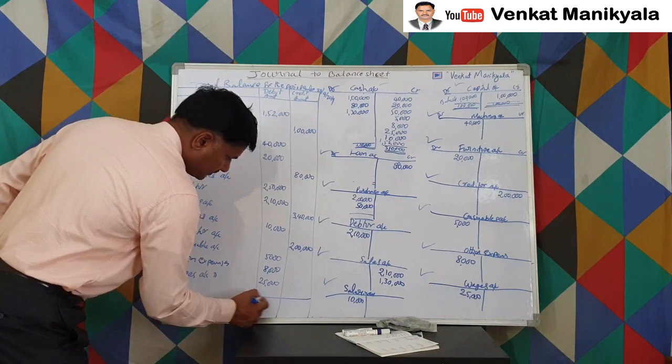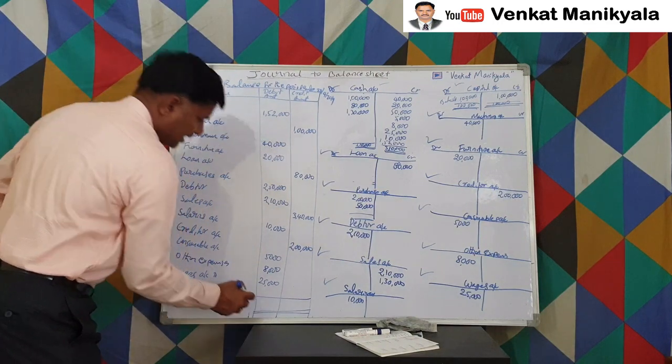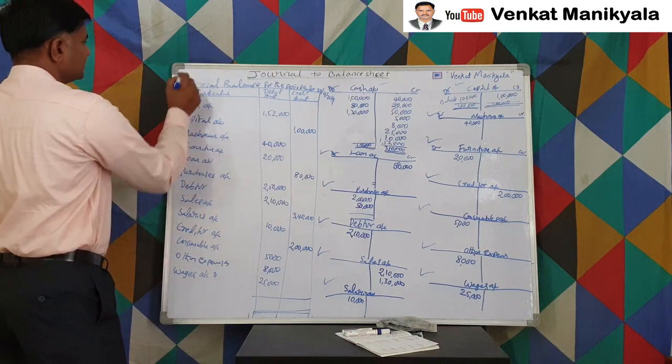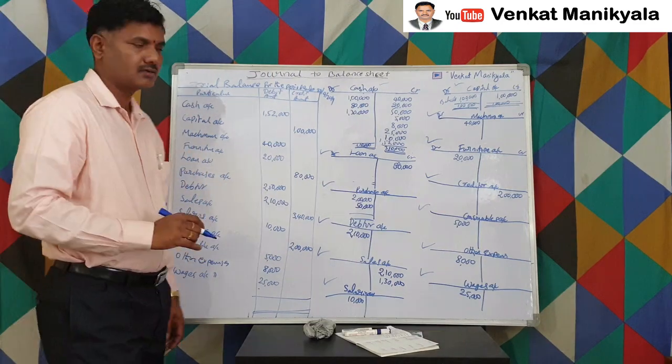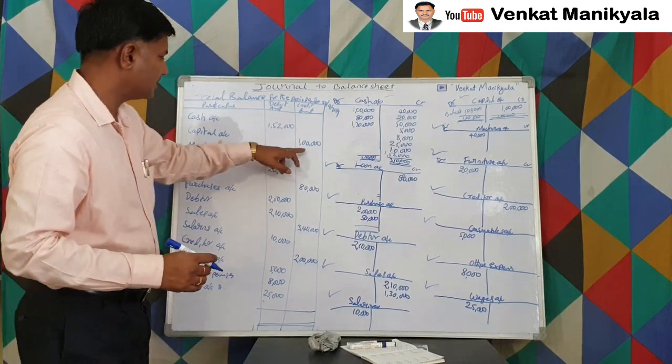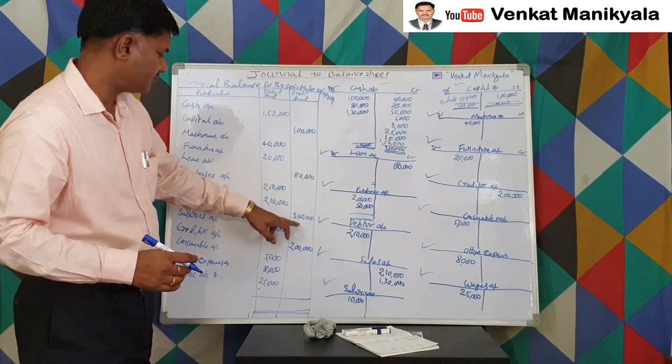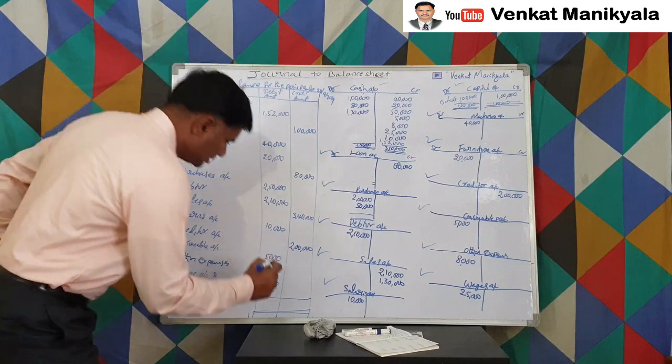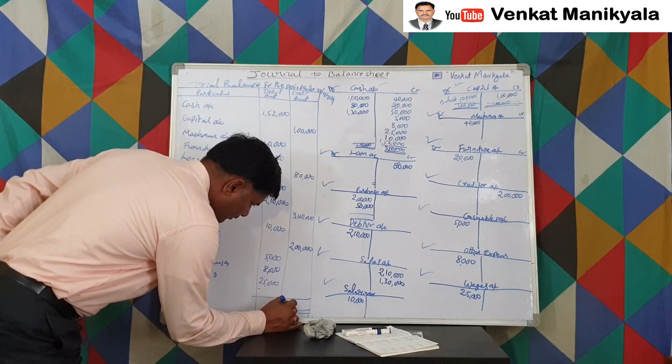Now let us see how much the balance is. Totaling all these things: 1 lakh, 1,80,000, 3,40,000 and 2 lakhs. The total is 7,20,000, right?